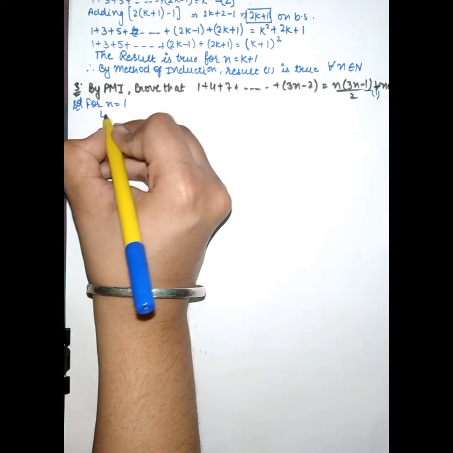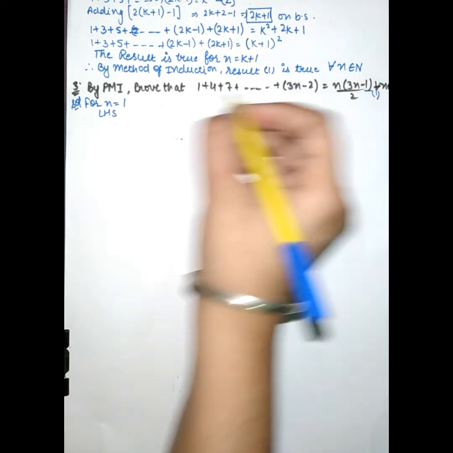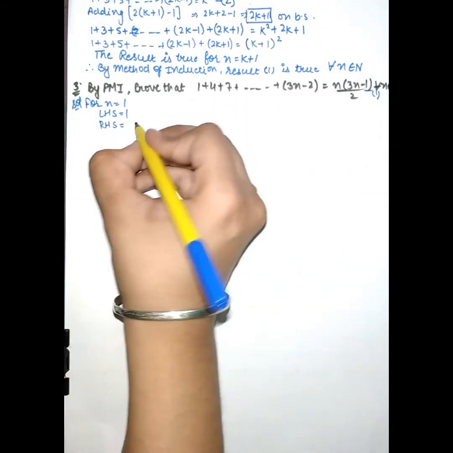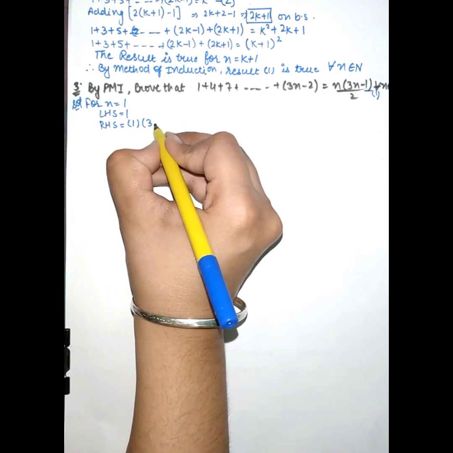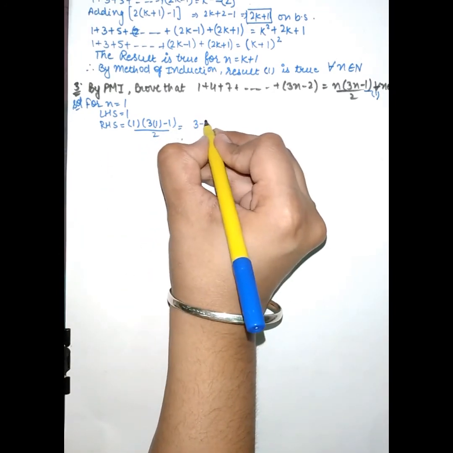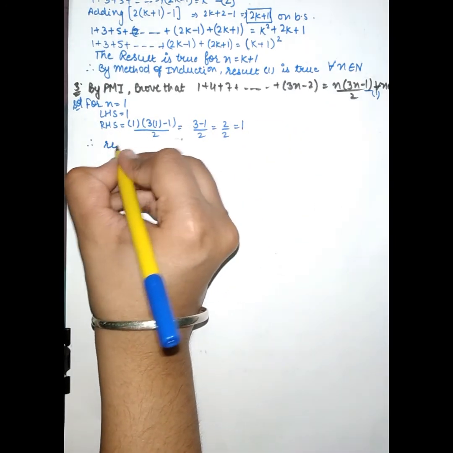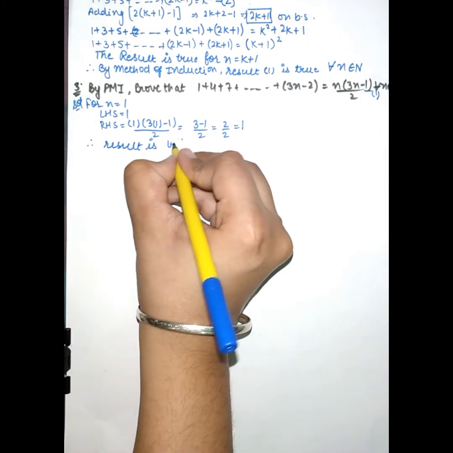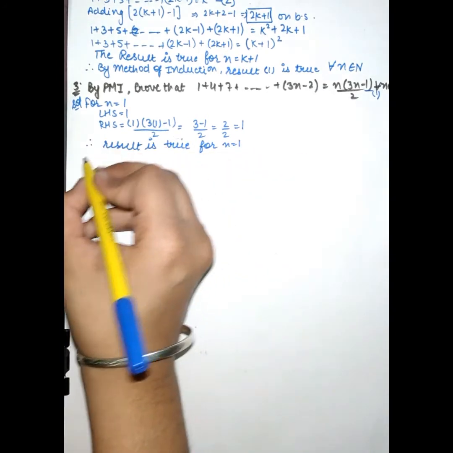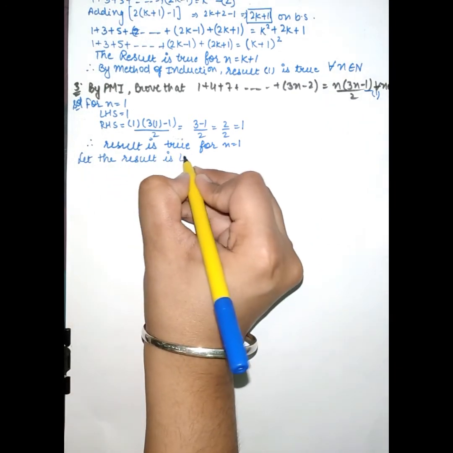For n is equal to 1, the left hand side will become 3 into 1, that is 3 minus 2, which becomes 1, so the left hand side is equal to 1. The right hand side is 1 into (3 into 1 minus 1) upon 2, which becomes 3 minus 1 by 2, that is 2 by 2, which is 1. So the result is true for n is equal to 1. Now let the result be true for n is equal to k.